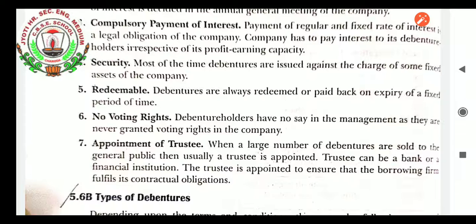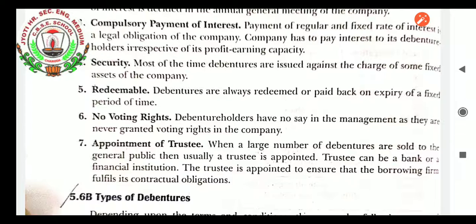When a large number of debentures are sold to the general public, then usually a trustee is appointed. Generally these are banks. A trustee can be a bank or a financial institution, because we cannot get better than that. A trustee is a person who will be appointed to ensure that the borrowing firm fulfills its contractual obligations in time. There will not be any type of fraud in practices between the company and the debenture holders. For that, trustees are appointed.